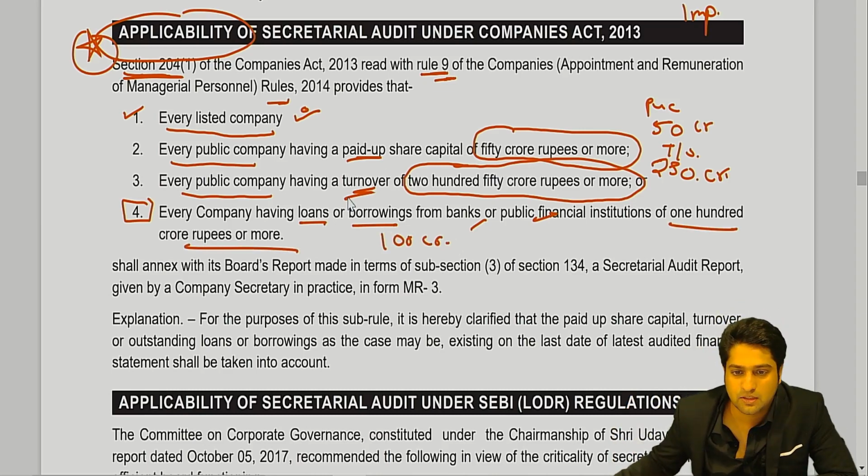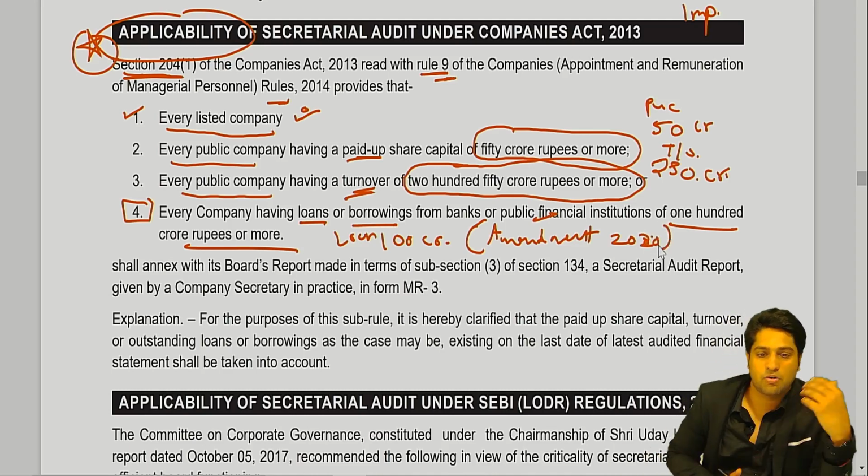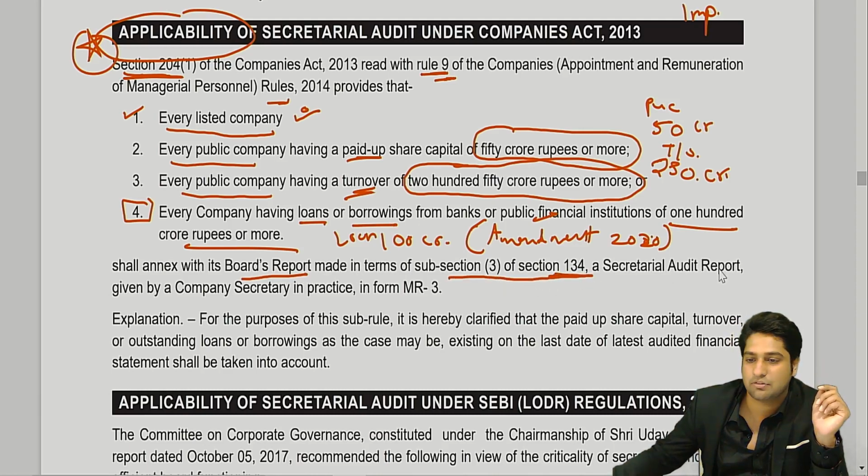Yes, sir. So you need to remember this, and to show off, maybe you can just put as per the Companies Amendment Act 2020. Now further, this will be annexed to the board report. The section for the board report is Section 134 subsection 3, and the form number for your secretarial audit report? MR3.